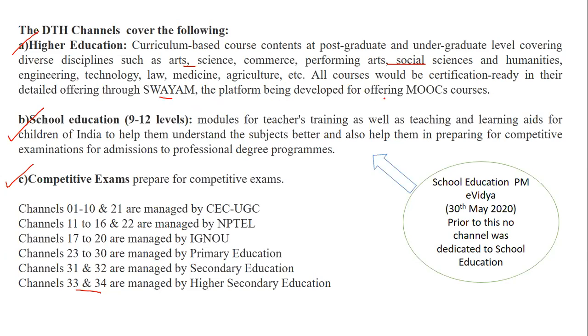And the platform is developed for offering MOOC courses also. School education is from class 9 to 11, wherein all the teacher training as well as teaching and learning aids are provided in order to understand the subject better and make sure that the students are preparing themselves for the exams or the professional degree. Competitive exams, we are going to do in detail also: what is higher education, what is school education, what is competitive education.